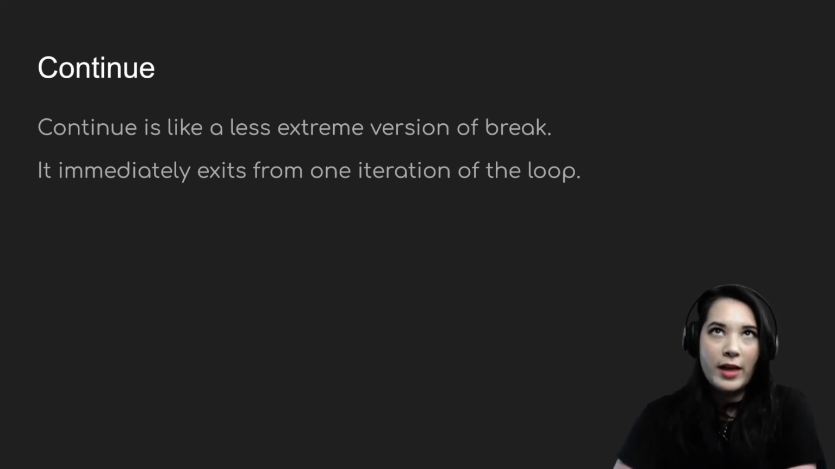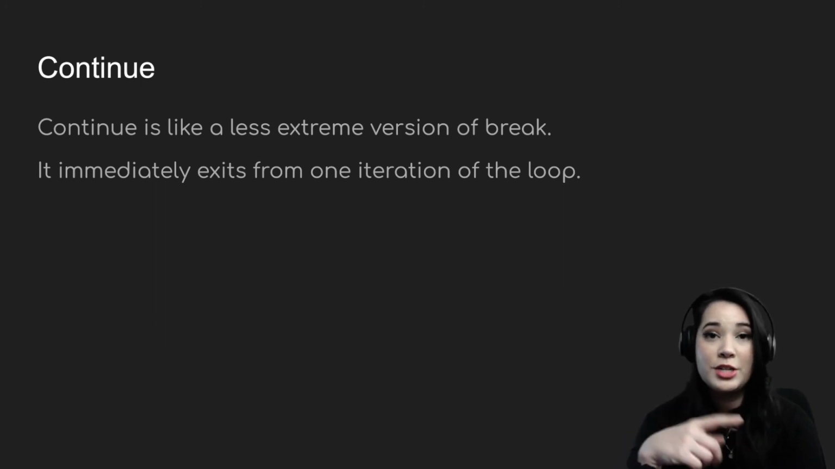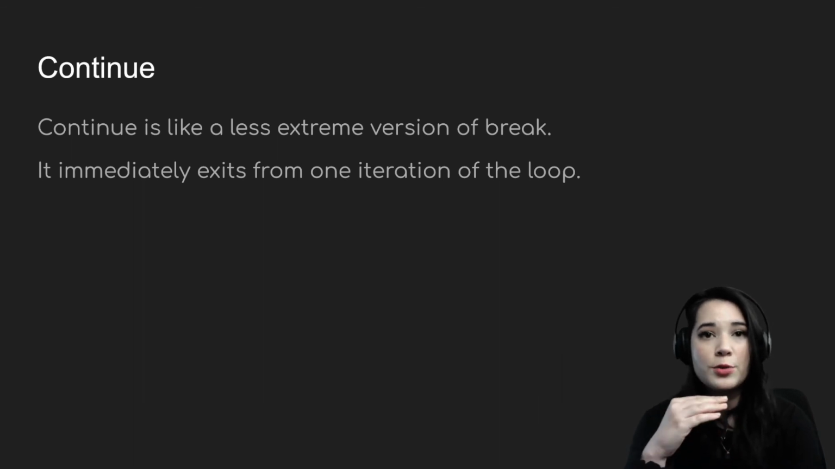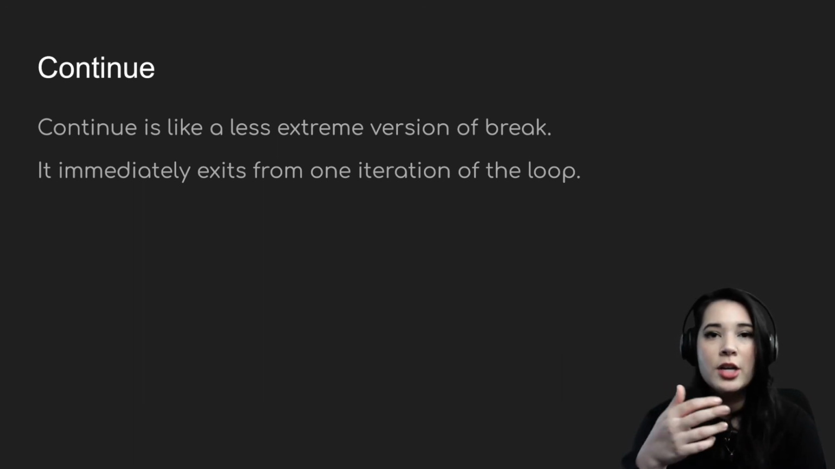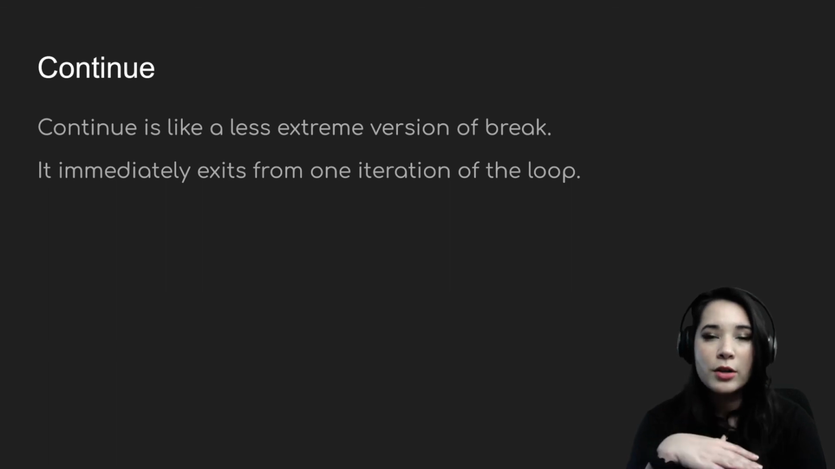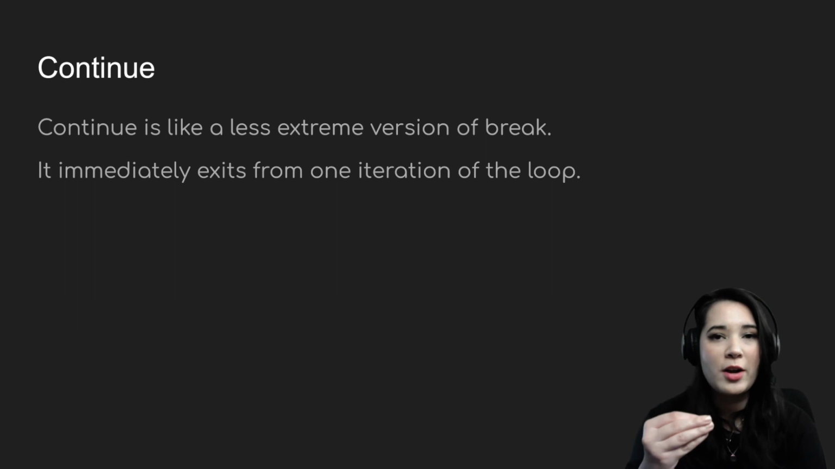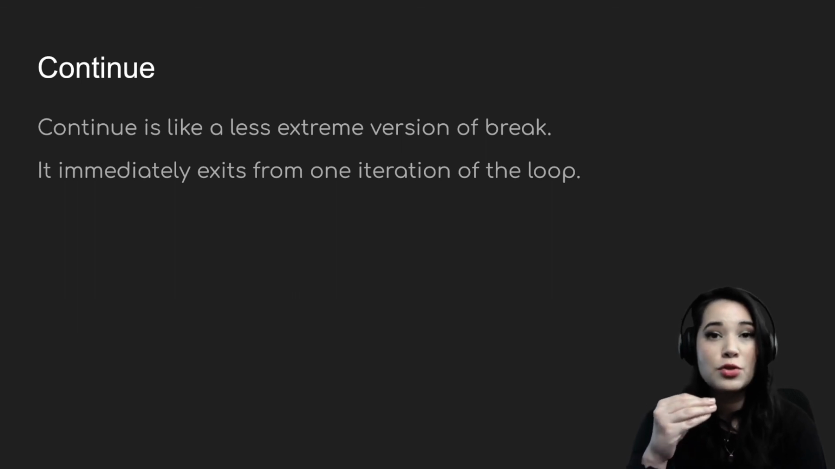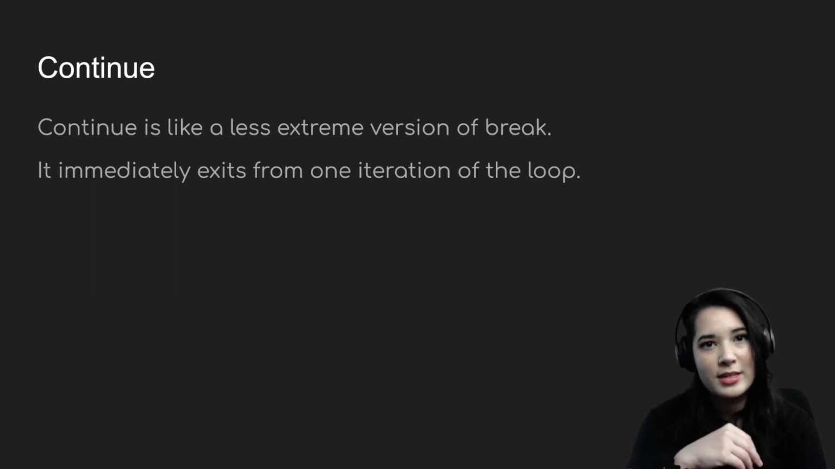All right, last we will talk about continue. Continue is sort of like a less extreme version of break. Continue immediately exits from one iteration of the loop, but it allows the while loop to check the next iteration. So a continue will mean that we aren't going to run any of the code below the continue, but we will go ahead and check one more time whether the condition is true or not. Let's go to Atom to see an example.